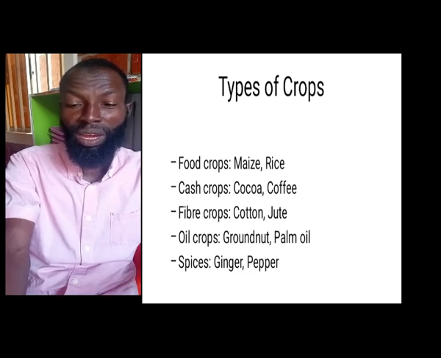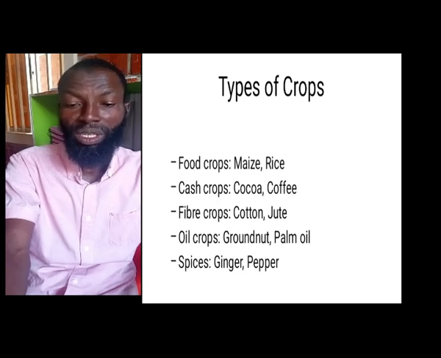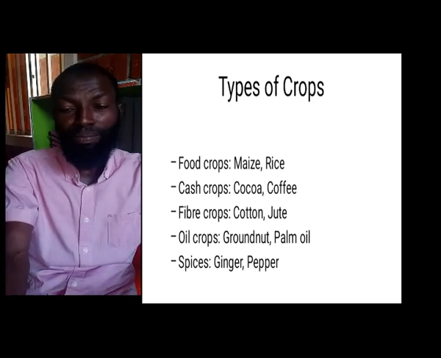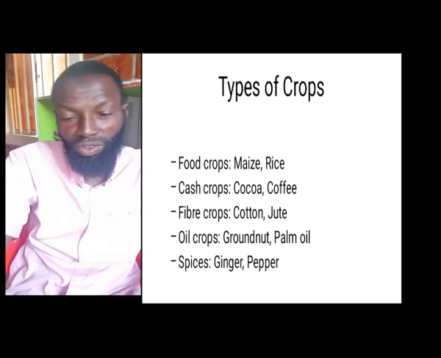For cash crops, we have cocoa and coffee. And we have what is known as fiber crops, which are cotton and jute. We have oil crops, which are groundnut and palm oil. We have spice crops, which are ginger and pepper. These ones are used in order to produce food for us at home.